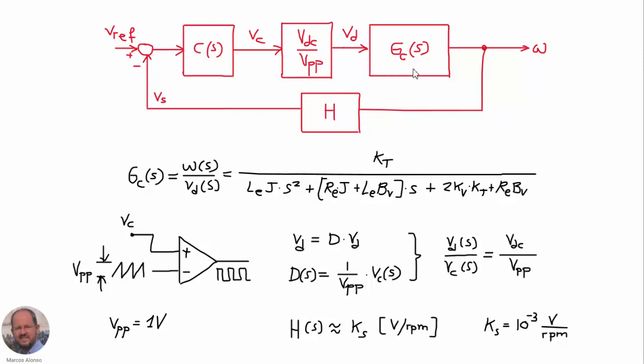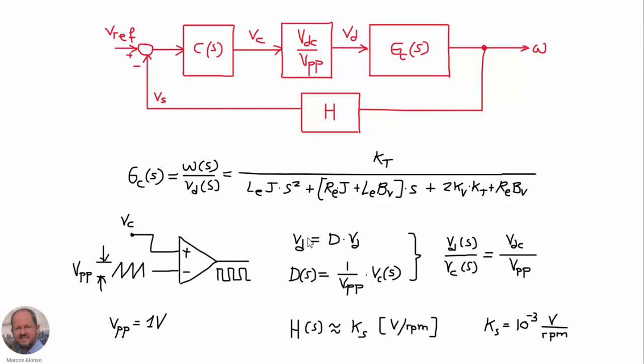And then here we have the behavior of our plant, of the motor, that we have also obtained in previous video. So starting by this transfer function GC, we have obtained this expression for the transfer function of our motor. And then with our PWM modulator, we are comparing the control signal, the output of the compensator, with the sawtooth waveform and then we are generating the PWM signal for the switches.